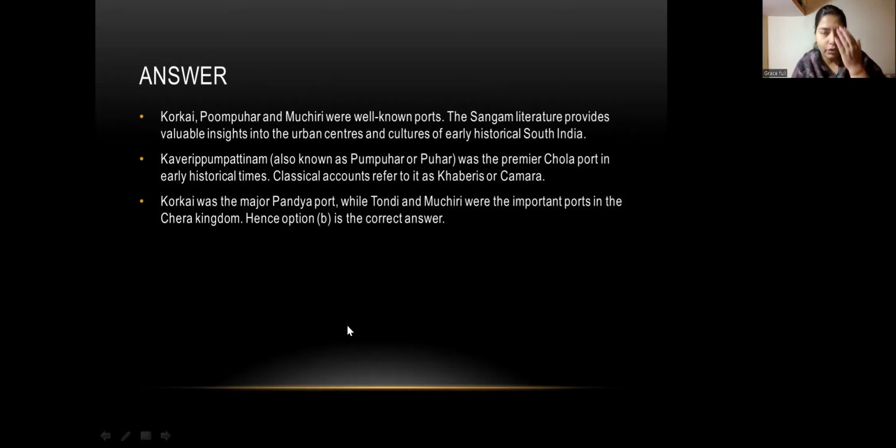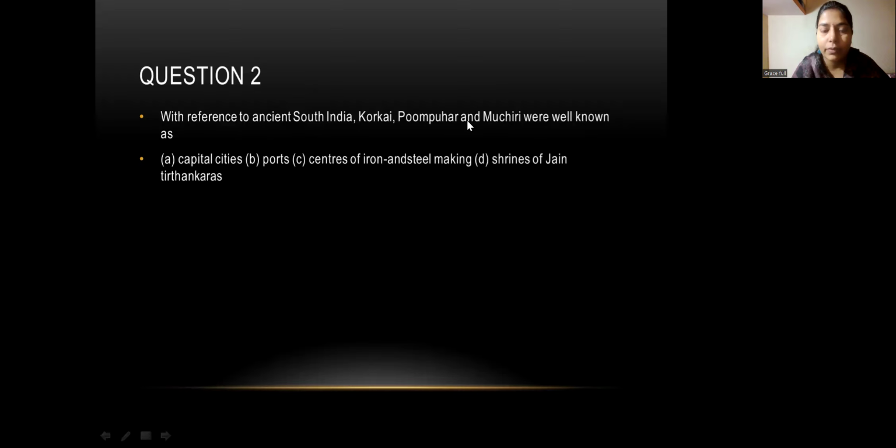So we are aware of the Chola, Chera, and Pandya, these three kingdoms. We know about their battles also, right? So Korkai, Poompuhar, and Muchiri are related to the Chera, Chola, and Pandya kingdoms. Korkai was the major Pandya port. Tondi and Muchiri were the important ports in the Chera kingdom. So the answer is B, port. All three or four names are related to ports. So the correct answer is B for this question.